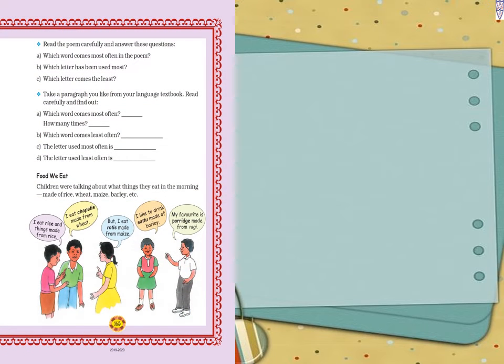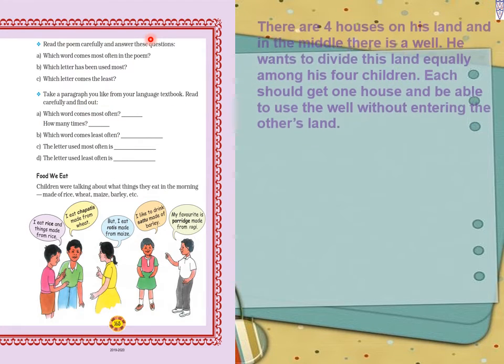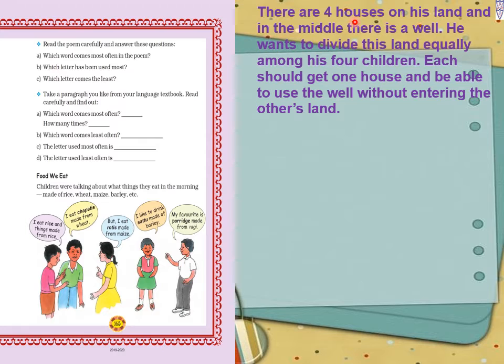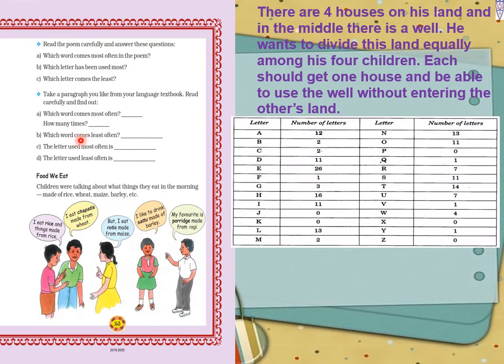Now same page, page number 165. Take a paragraph you like from your language textbook, read carefully and find out. So any paragraph we can take. There are 4 houses on his land and in the middle there is a well. He wants to divide this land equally among his 4 children. Each should get one house and be able to use the well without entering the other's land. So this is our paragraph. So first question, which word comes most often, how many times? So before that we will prepare a table like this.